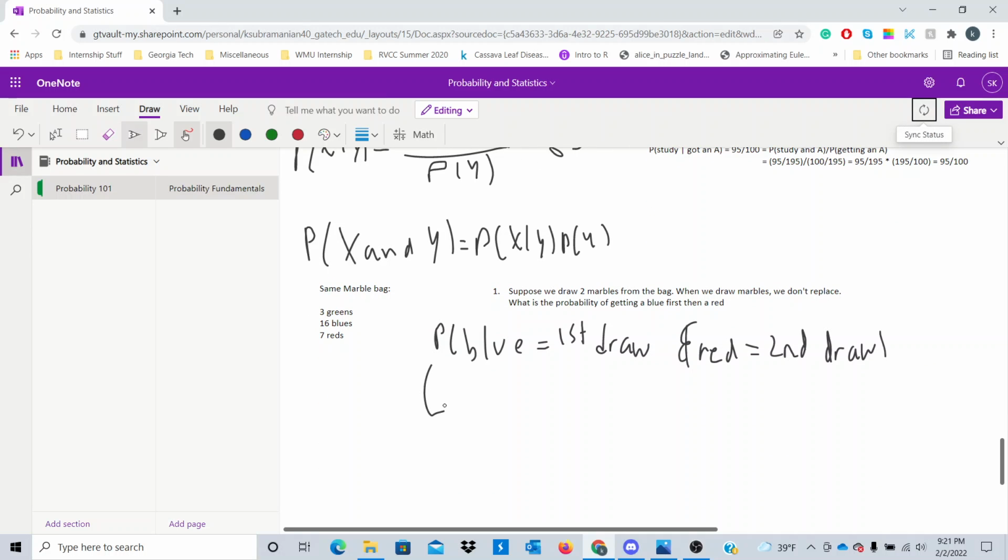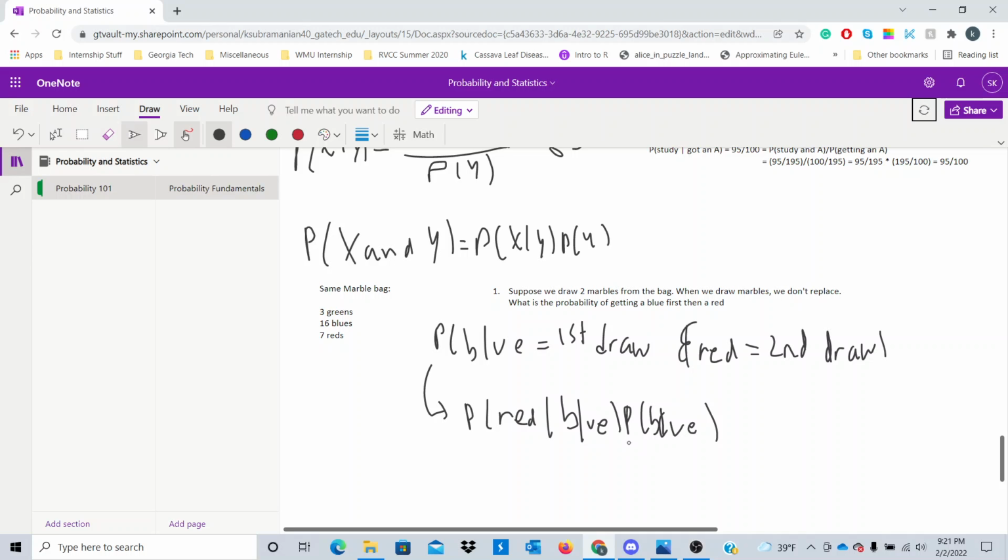So we can do something similar. We draw a blue first, and given that I've drawn a blue, what's the chance of getting a red? So this probability is simply equal to the probability of red given blue times the probability of blue. I'm using the conditional probability a little bit loosely, but you'll see what I mean.